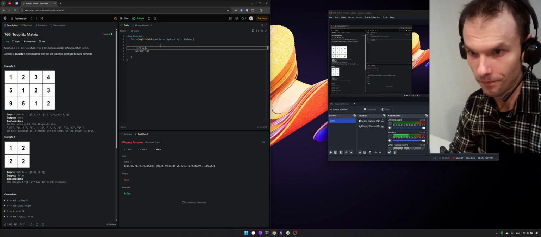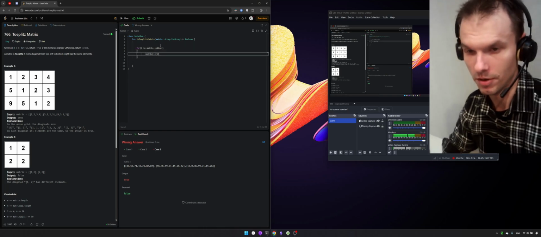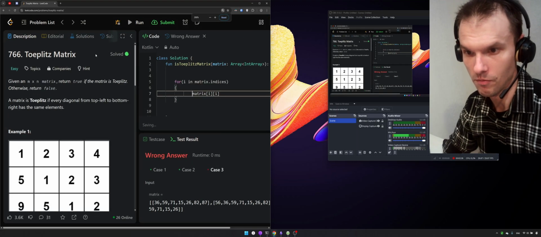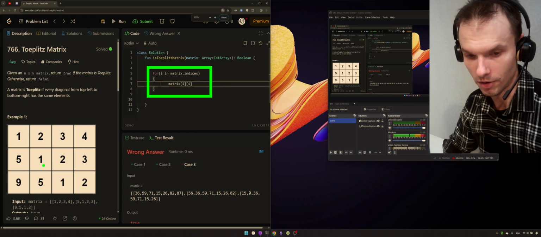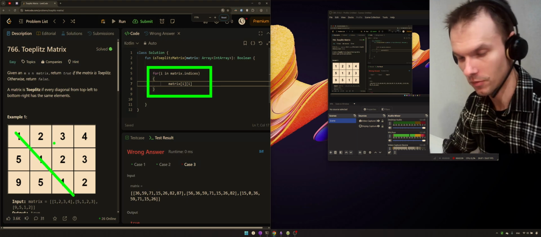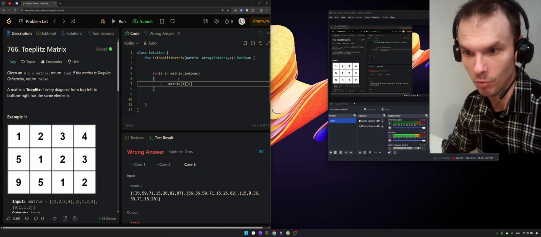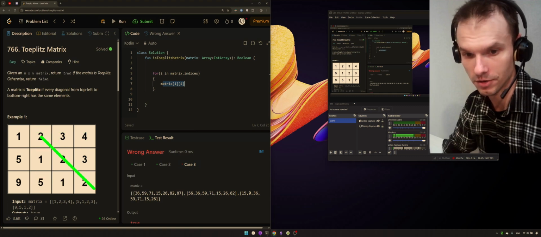Let me zoom a bit first. And so currently I'm iterating only over the first diagonal. I need to modify this code somehow to iterate over all the diagonals, not only over the first one.